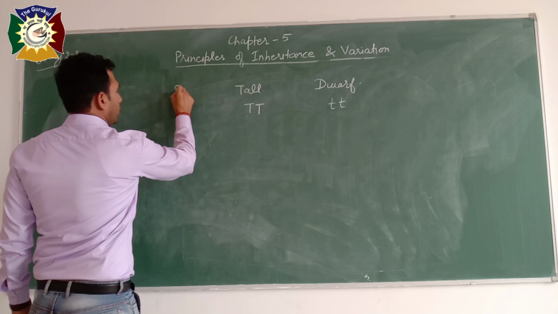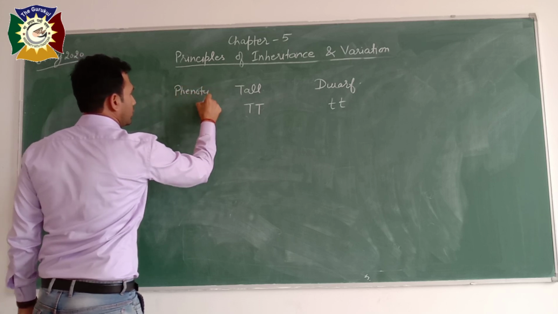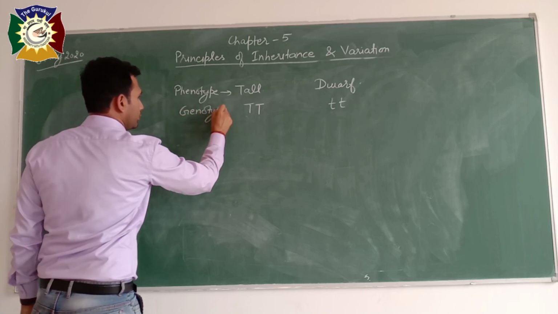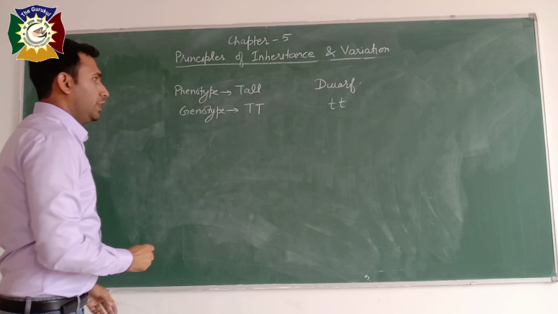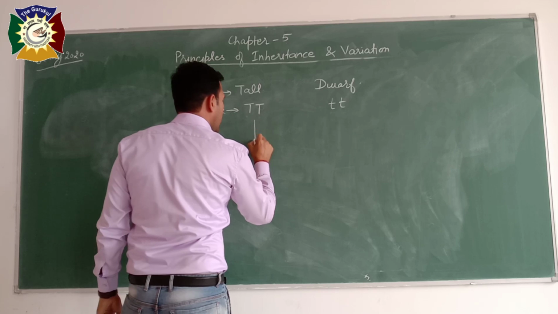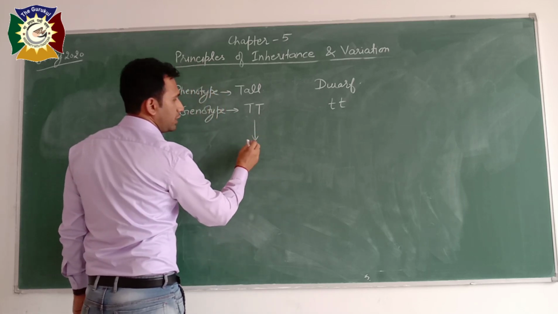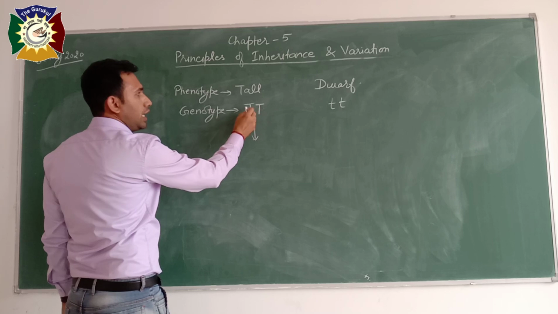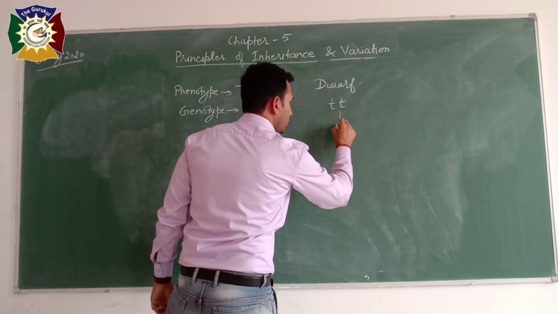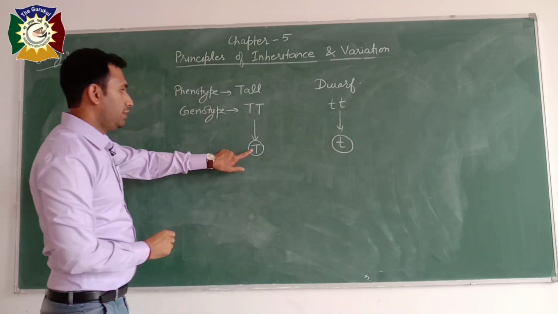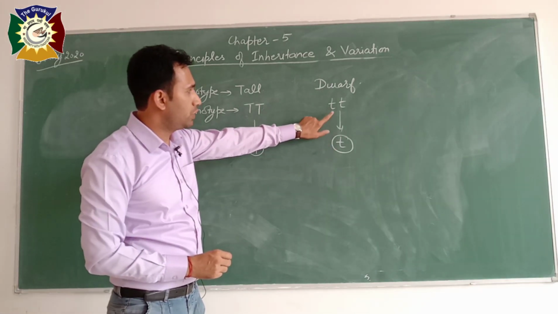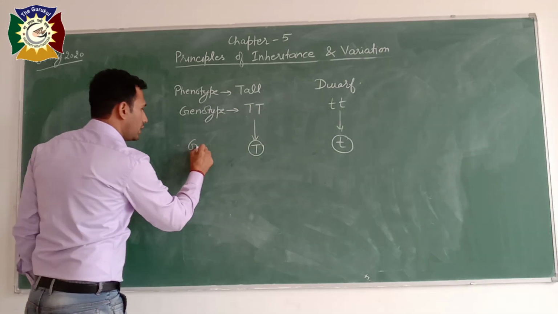So this is phenotype, this is genotype. Now during formation of seeds, seeds are gametes. So whenever there will be formation of gametes, only one out of these two alleles will go. So from here there will be a gamete which always has a single T, and from here it will always have a small t. So these are gametes.